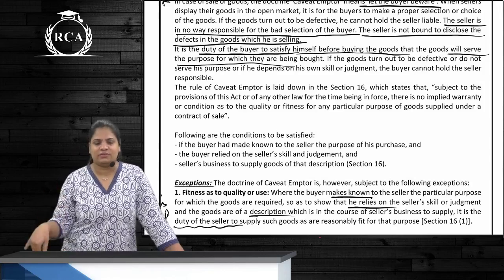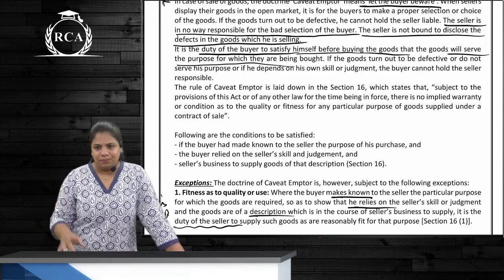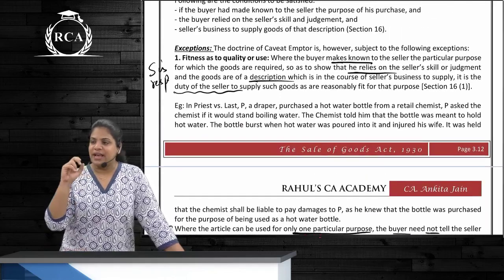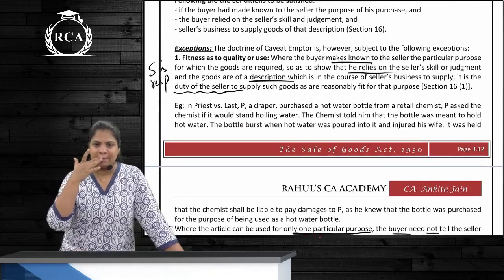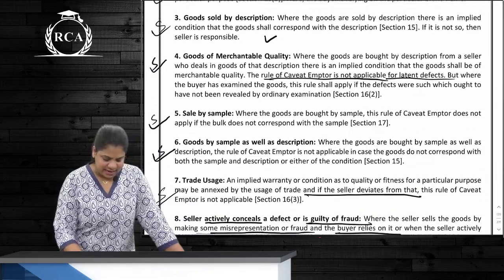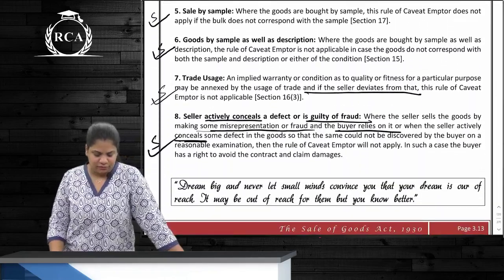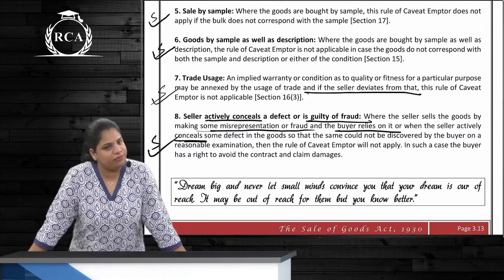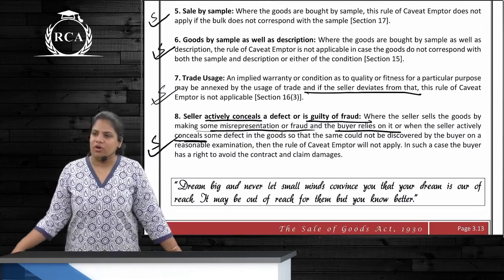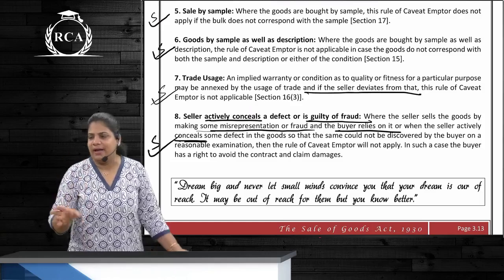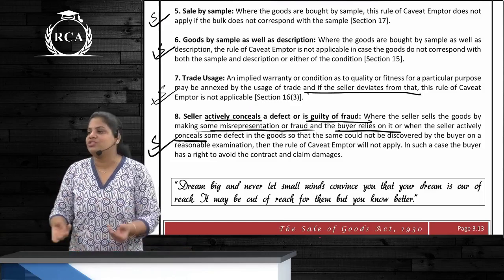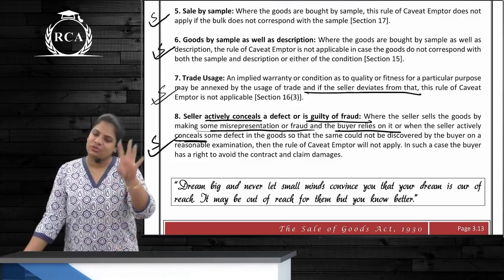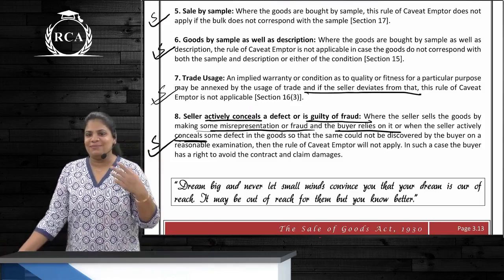Correct. And the next few more are what? You say merchantability. Correct. Sorry. Then next is usage of trade, and the last is where the consent is obtained by fraud. So the seller actively conceals the defect or is guilty of fraud. An orange juicer will give sweet orange juice, so he sells it to the buyer. It does not depend upon the juicer whether the juice will be sweet or not. The buyer does not know this. The seller fooled him and pushed it on him.